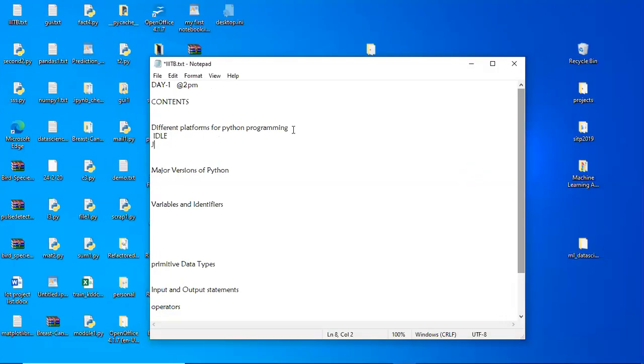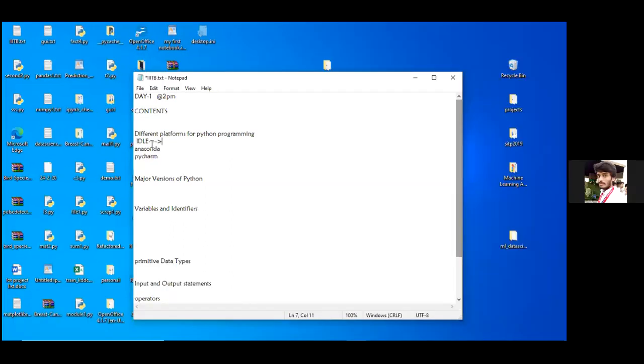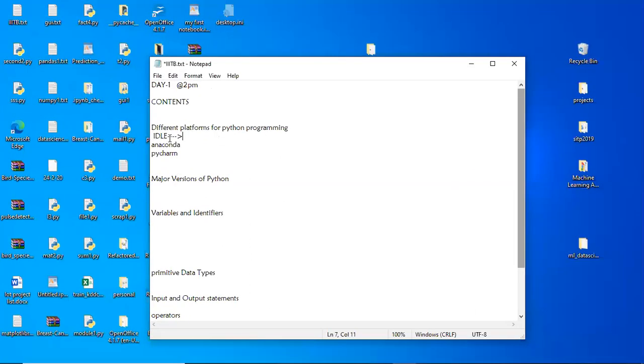That is the Anaconda platform. After Anaconda, we have one more platform, that is PyCharm. These are the major platforms for Python programming. If you want to go with basic programming, it is better to go with IDLE, Integrated Development Learning Environment, which is developed by the Python organization. Those who are maintaining standard Python are updating everything in this IDLE only.